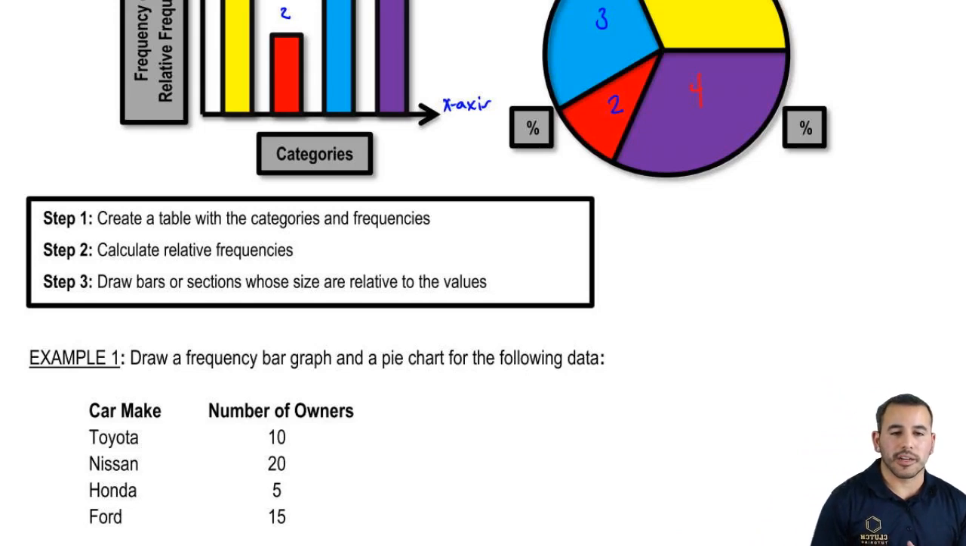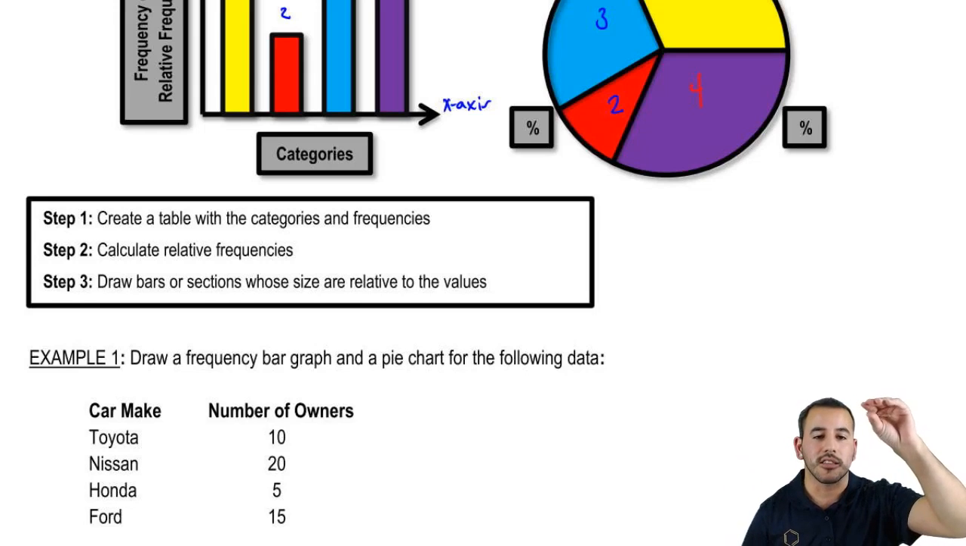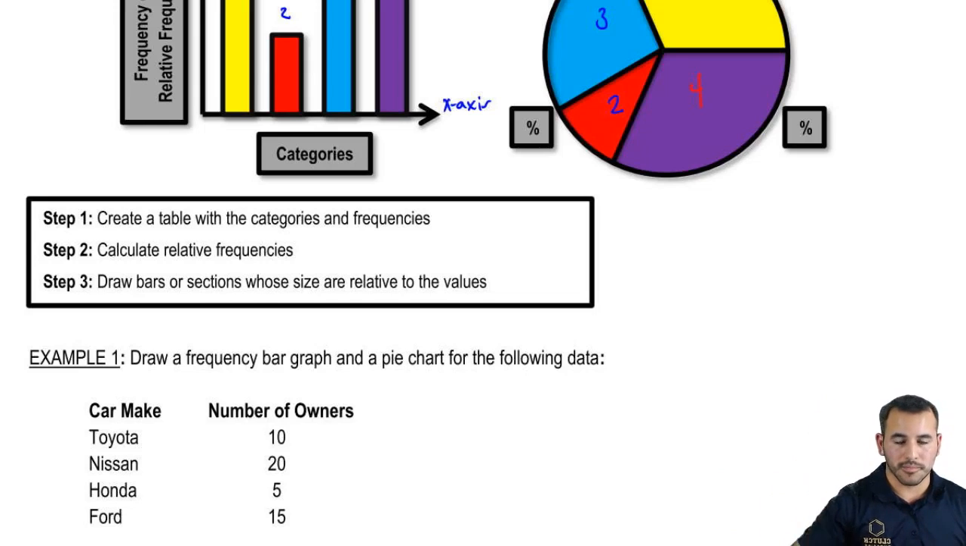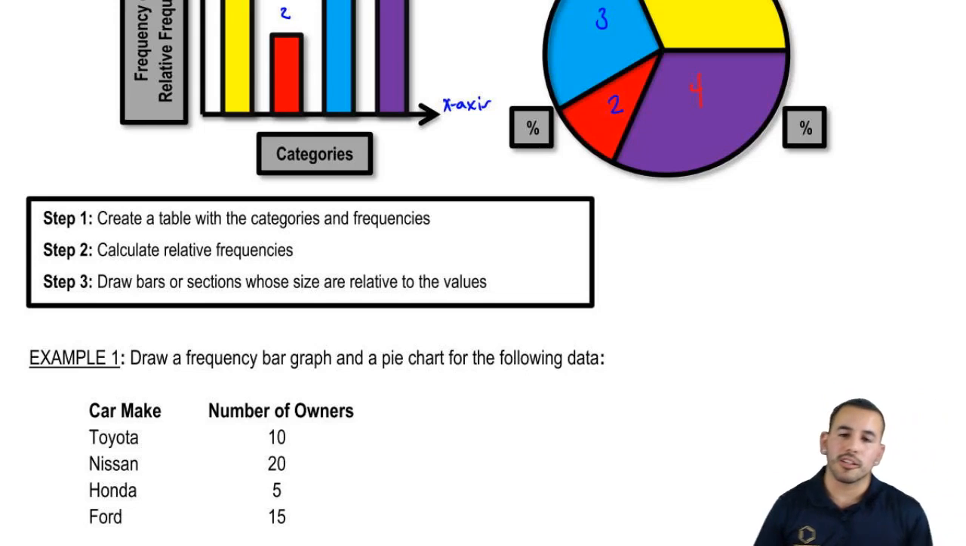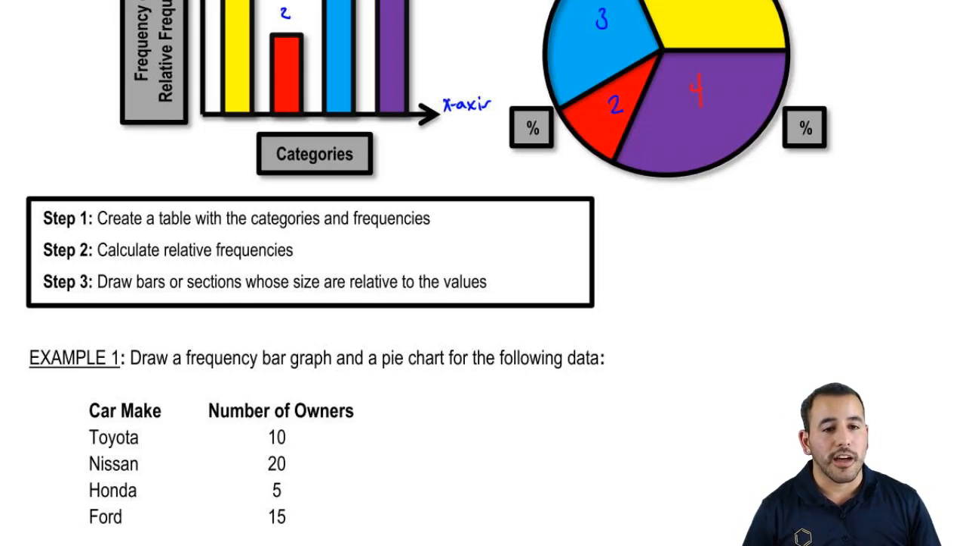Now, if you had to create a pie chart or a relative frequency histogram, then you have to do an extra step, and that extra step is calculating relative frequencies so that you can see not only the literal number of observations, but also the proportion of how much each group takes out of the entire sample size. So you would calculate a relative frequencies column, and then you would draw bars or sections, like those little pie sections, whose size is relative to the value of the frequency or relative frequency that we're talking about. So I said a lot of words. Let's go ahead and just try and practice this out.